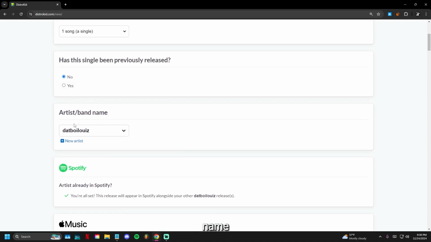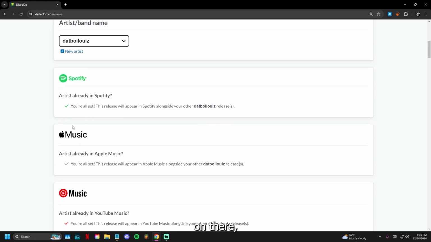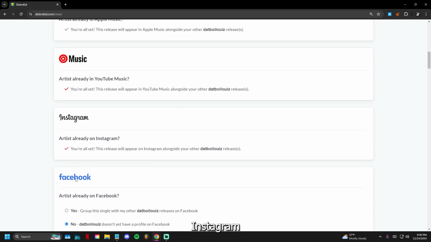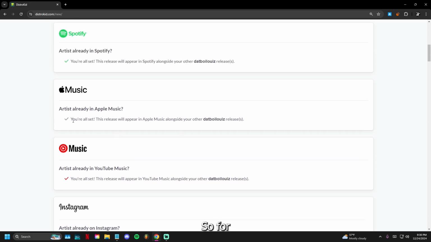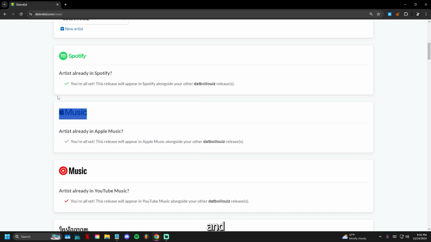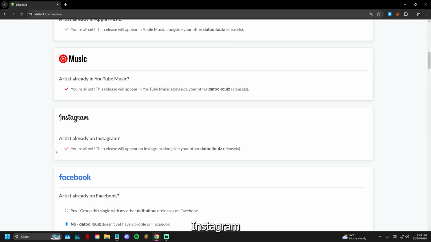And then artist name. So for example, I already chose this random name right here. Over here, you're gonna choose your specific artist name. So your stage name, it could be your IRL name if you're like that, but you could choose your artist name right here, stage name. And then over here on Spotify, YouTube Music, Instagram, Facebook, you're essentially gonna link every account you have on here. So for example, you're gonna put your Apple Music account on this area right here. It doesn't appear for me, but it's gonna ask you for your email and password for your Apple Music, and Spotify will too, YouTube Music will too, Instagram and Facebook.